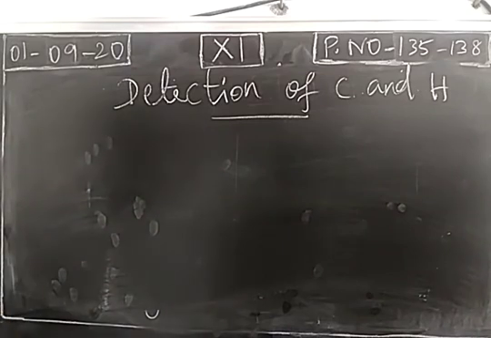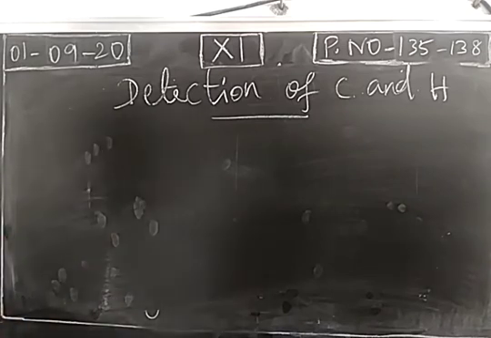After purifying the organic compound, we have to know what elements are present in the organic compound. So we are going to detect elements like carbon, hydrogen, oxygen, nitrogen, sulfur, phosphorus, halogens. All the atoms can be detected using certain chemical methods, right? So first, detection of carbon and hydrogen.